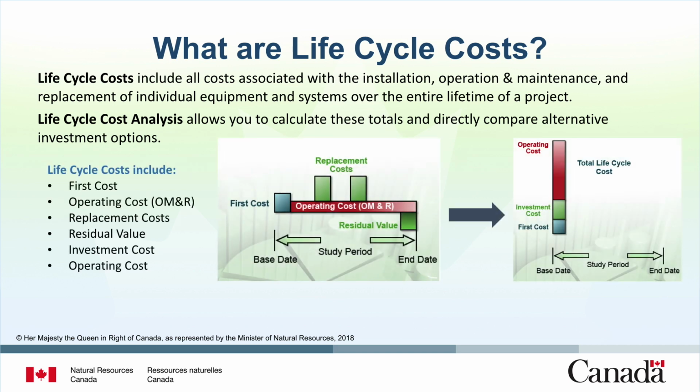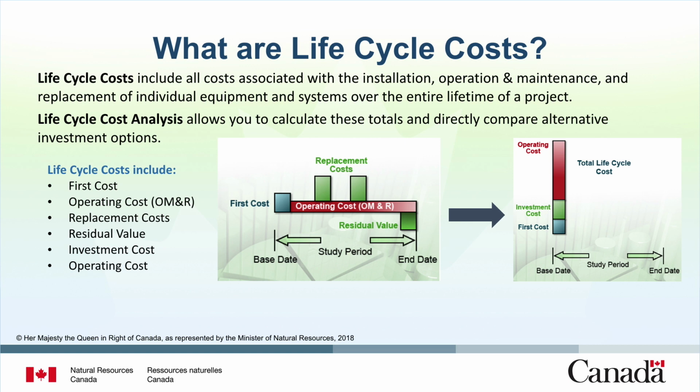First, initial investment costs occur at the beginning of the study period. Second, operating, maintenance and repair costs, or OM&R costs, such as energy, routine maintenance, and periodic repair costs, occur continually through the study period. Third, replacement costs, like replacing an HVAC system, occur at scheduled times during the study period. Fourth, at the end of the study period, there may be a residual value for the equipment or systems.